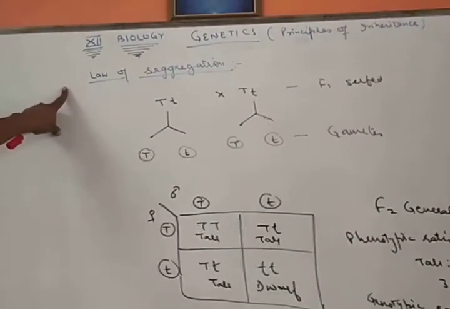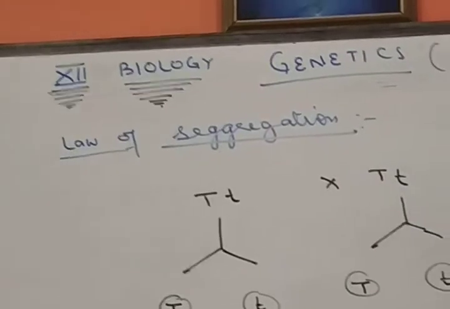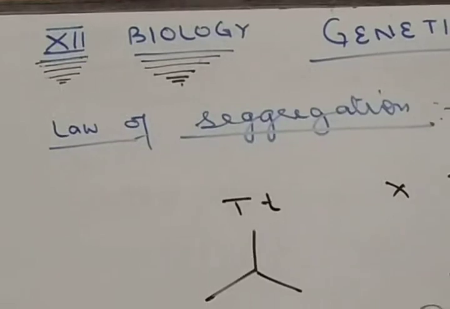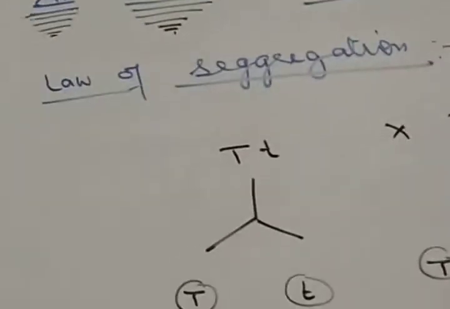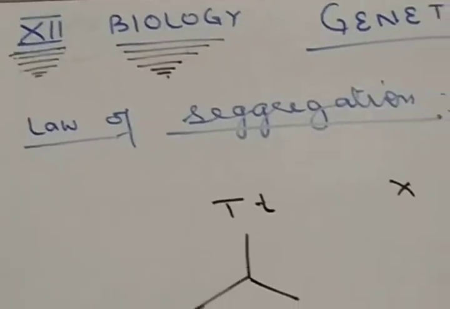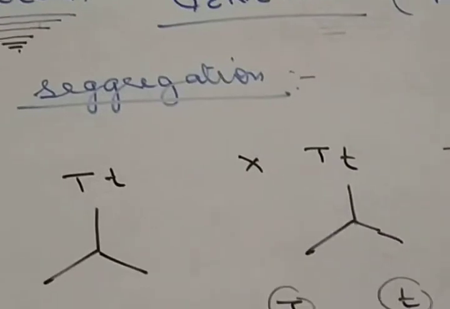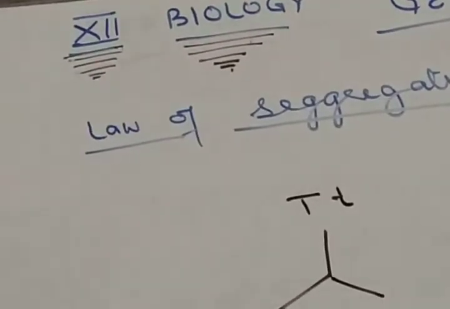Now we come to the next law of Mendel, that is called the law of segregation. It states that the two alleles controlling each character maintain identity in the organism, but during formation of gametes or spores by meiosis, they move apart due to separation of homologous chromosomes which bear them, so that each gamete receives only one allele of each character on a random basis.